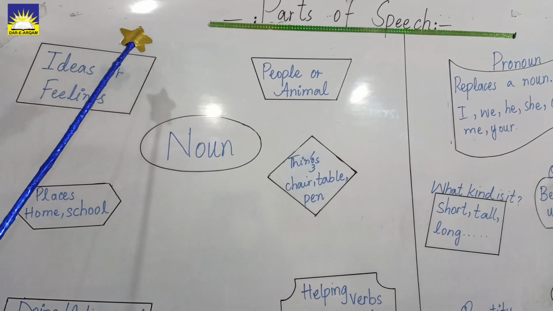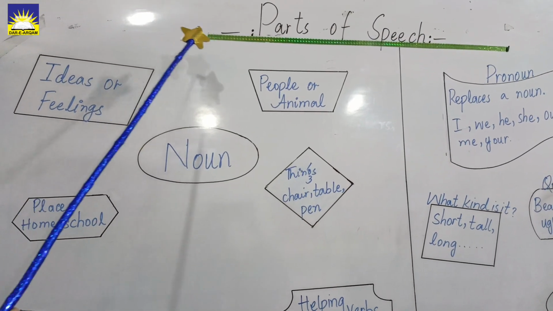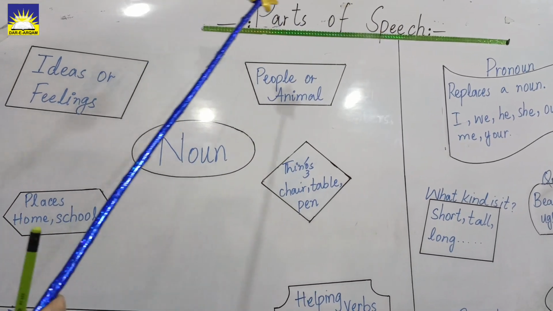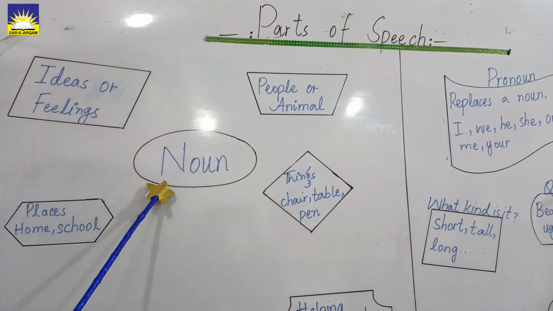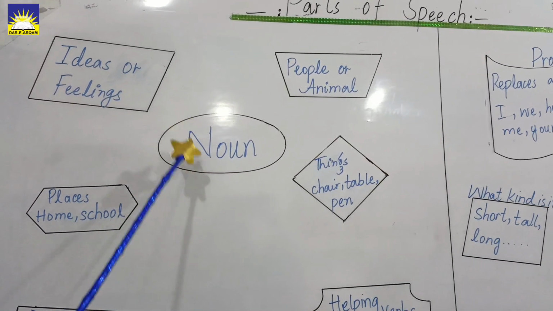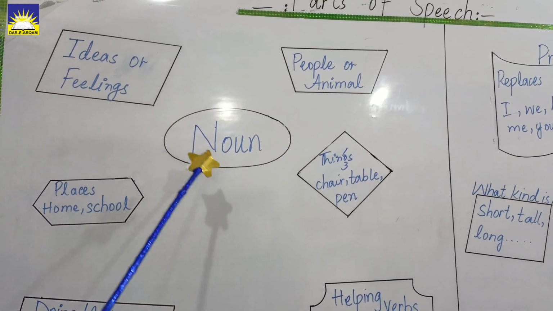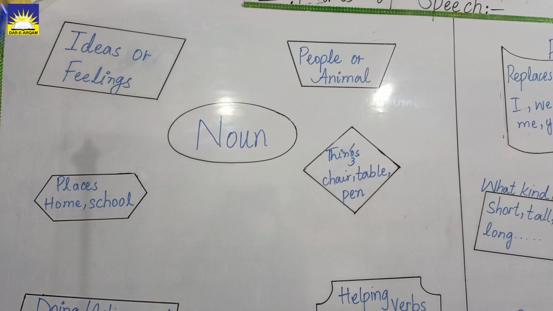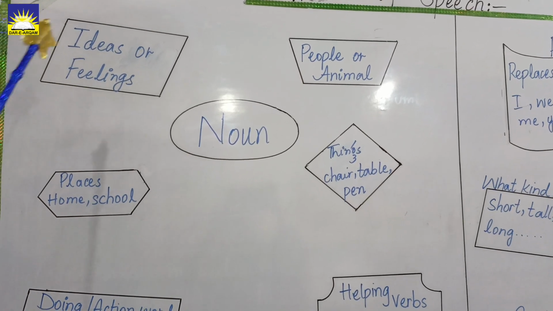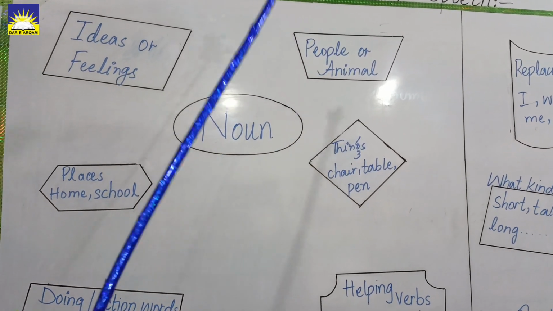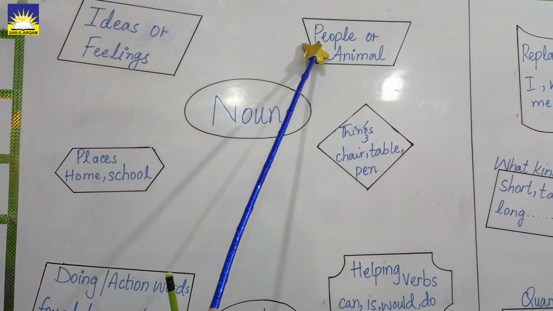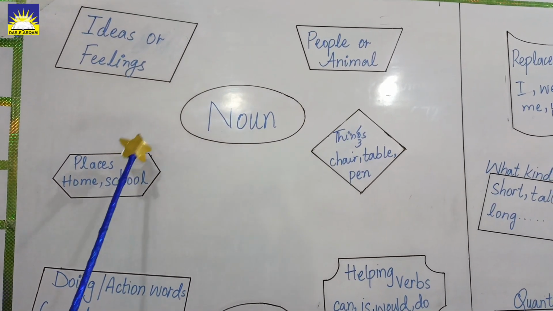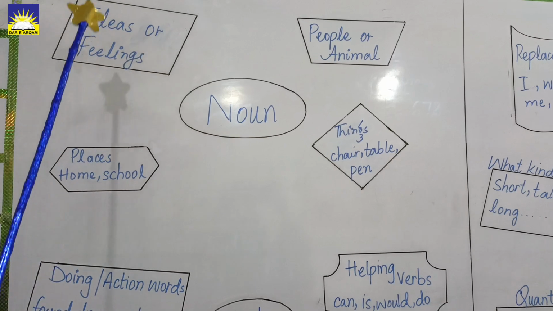Dear student, move to the board. Whiteboard, look here on the board, parts of speech. This is just a revision. You are going to read it thoroughly by yourself. Here, the first one is noun. What is a noun? Nouns are naming words. It can be the name of a person, place, ideas, things, people or animals. Noun is the name of people or animals, things, places, ideas or feelings.